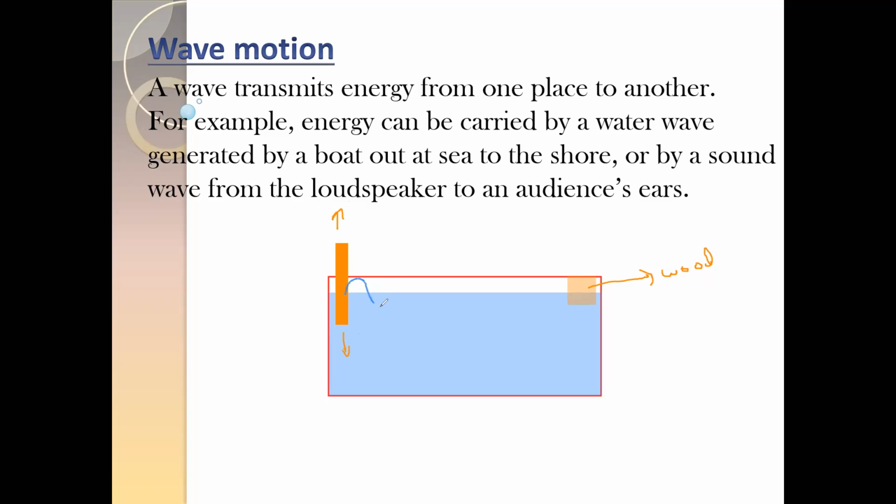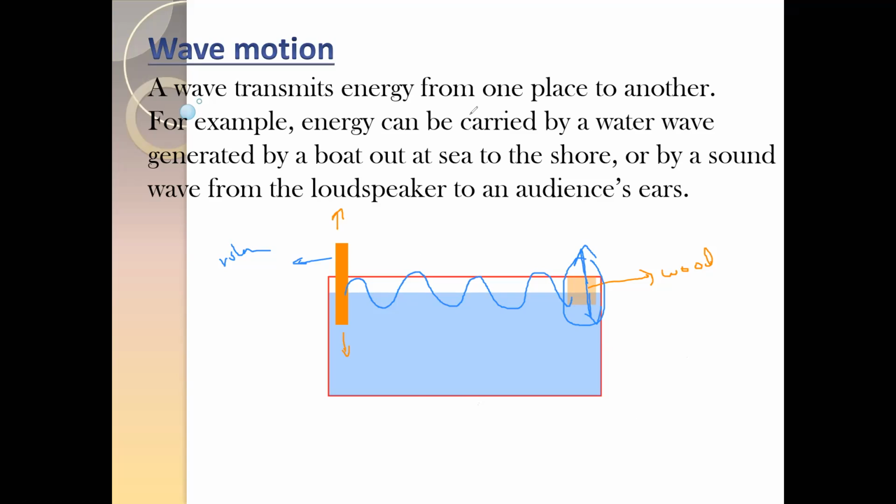So the wave will travel from the ruler to the wooden object, and what we observe, without any contact between the ruler and the wooden object, is that this wooden object will also start to vibrate or move up and down.